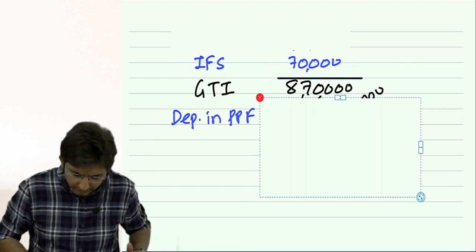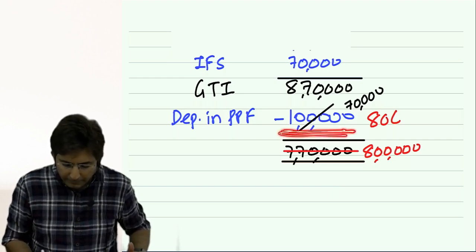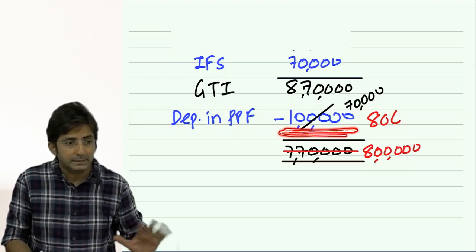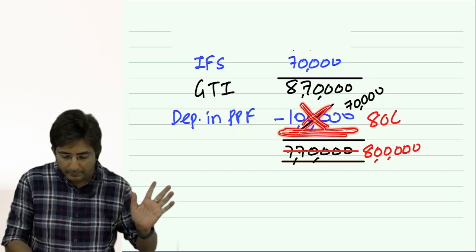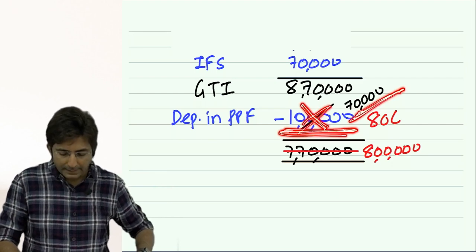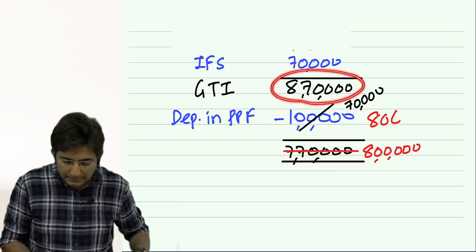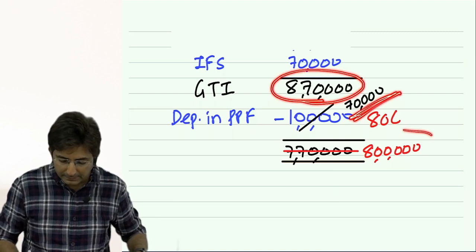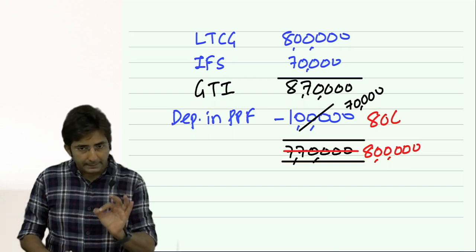70,000. Although the 80C PPF deposit was 1 lakh, which as per the 80C limit of 1,50,000 sounds within the limit, still I will not take 1 lakh. It will be restricted to 70,000. So my answer will be: 8,70,000 was the gross total income, minus this 70,000, the answer will be 8 lakhs.